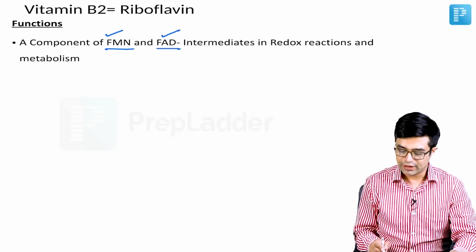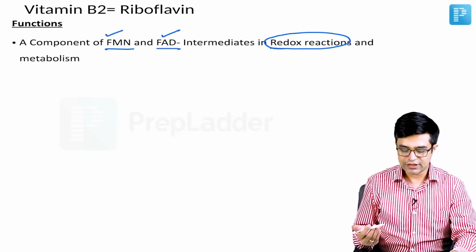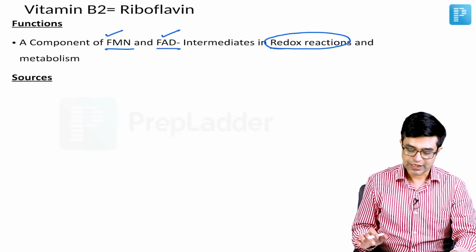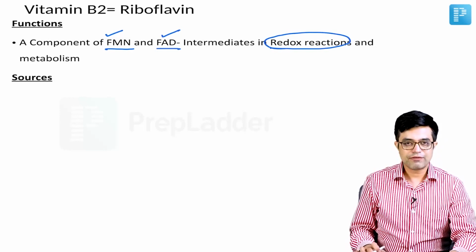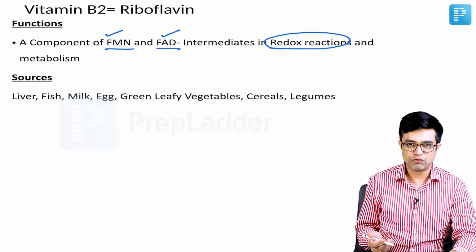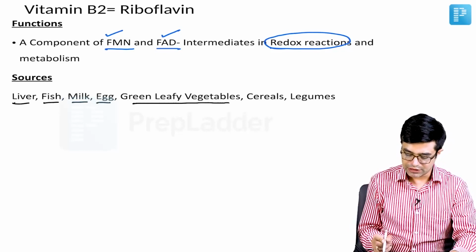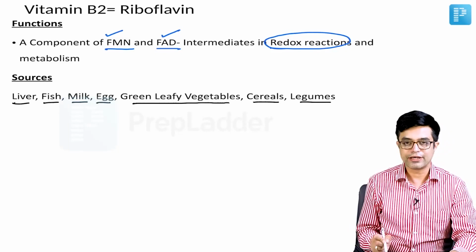They are involved in redox reactions, that is oxidation and reduction reactions in various types of intermediate metabolism. What are the sources of riboflavin? Riboflavin is present in all types of foods: liver, fish, milk, egg, green leafy vegetables, cereals and legumes.